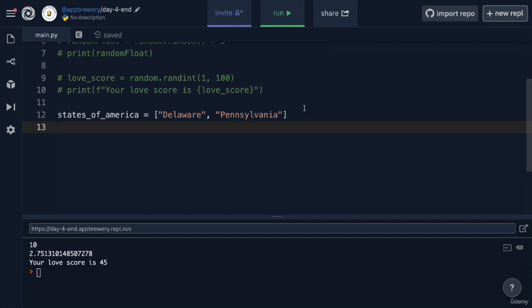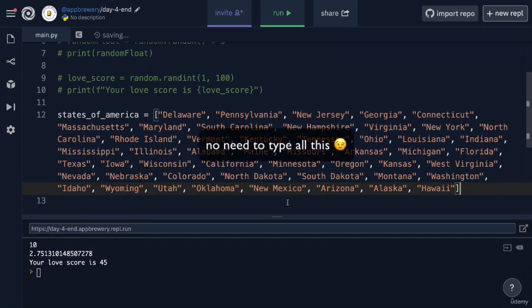You can use a list to store many pieces of related data, but they also have an order, and the order is determined by the order in the list. So this is the first piece of data, this is the second piece of data, and when you store it inside the variable, that order is not lost, and you'll be able to use it later on when you need the list. Here's a list of states of America ordered by the date that they joined the Union.